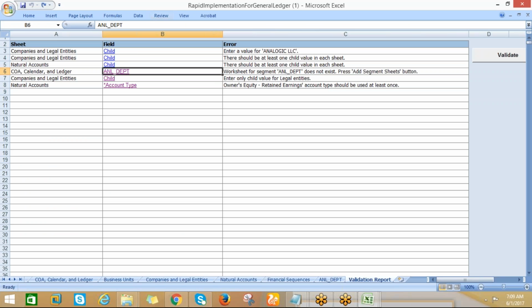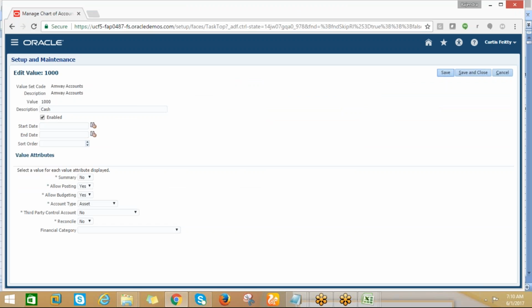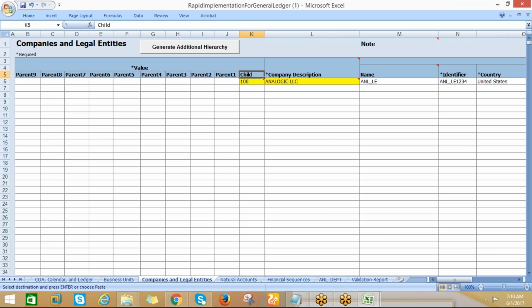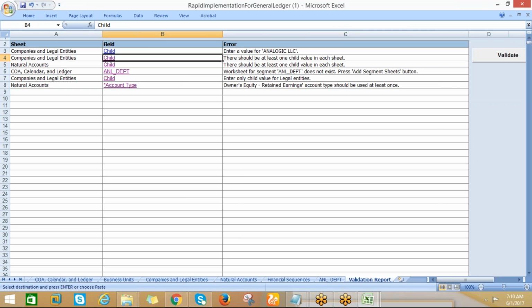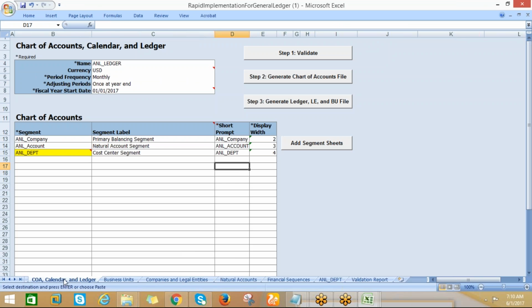So then next one is natural account. There should be at least a child value. Click on here. So here they are saying some kind of child values. Let me take the child values here. Same child values. Okay, and the same child value. And this one also child. Okay, we have that. So then let me run the validation.